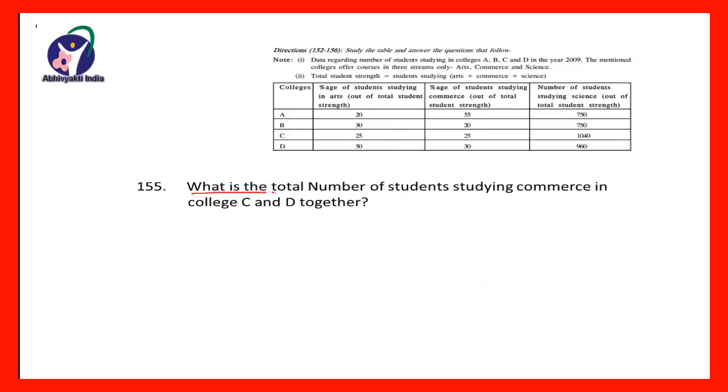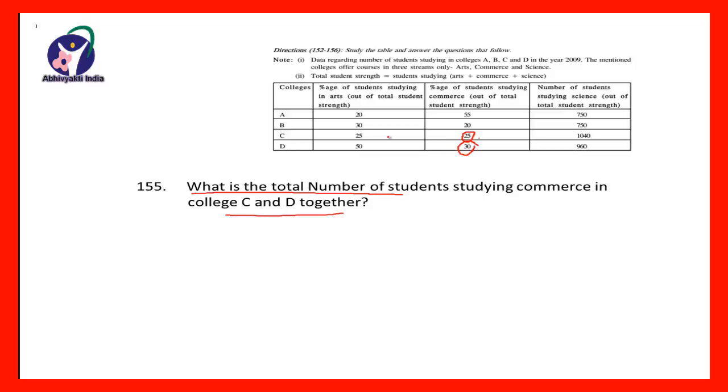Friends, the next question is, what is the total number of students studying in commerce in college C and D together? We have to find the number of students studying in commerce in C and D together. Now here this is 25%, this is 25%.